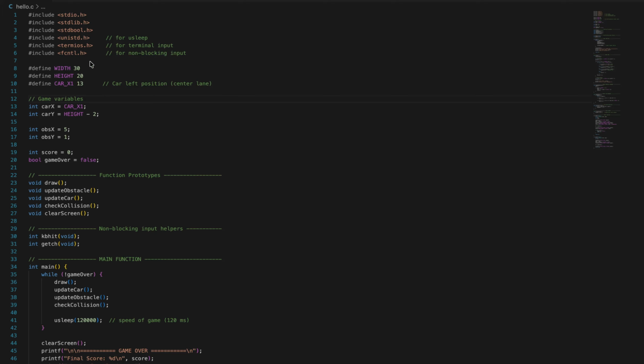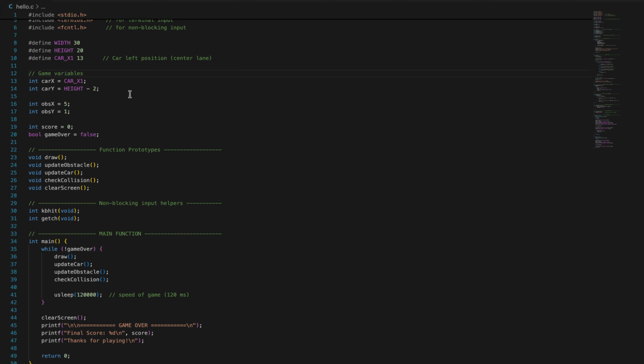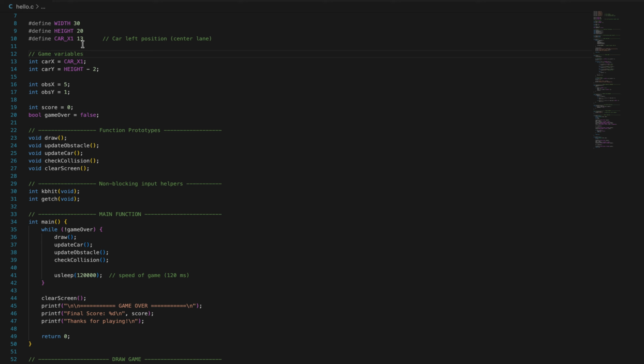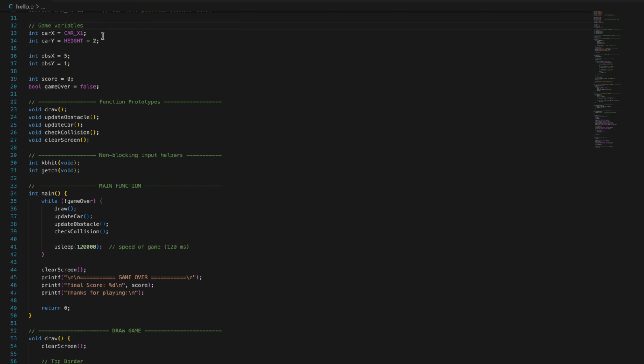Okay, pack game 15, 2D car runner. Here is the int main, header files are defined here. Here I have defined width for the border is 30, height 20, and the car size. Here the game variables are declared.